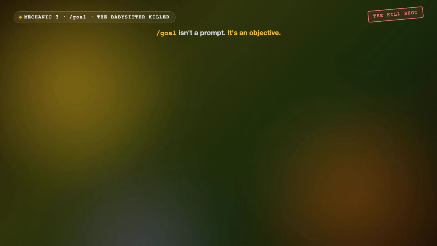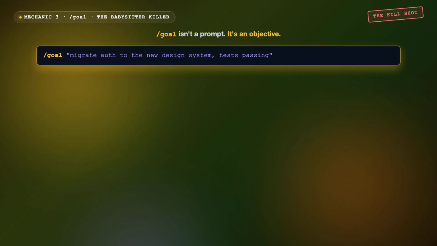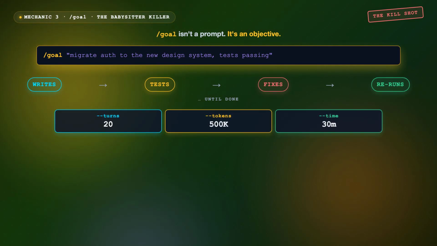Mechanic 3, /goal. The one most people missed. /goal is not a prompt. It is an objective. You write /goal "migrate auth to the new design system, tests passing" and Claude loops. Writes, tests, fixes, reruns until done. You set the budget: --turns 20, --tokens 500k, --time 30 minutes.